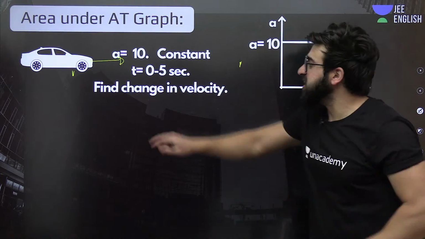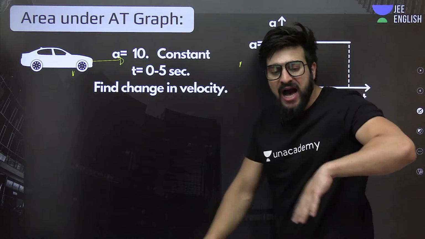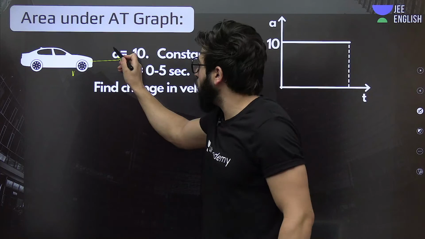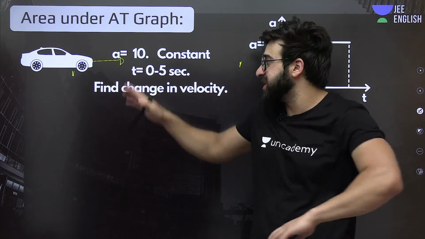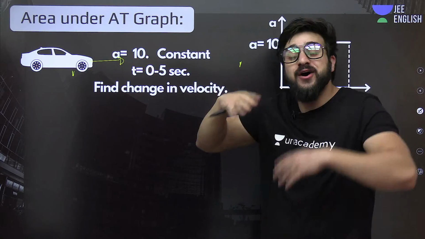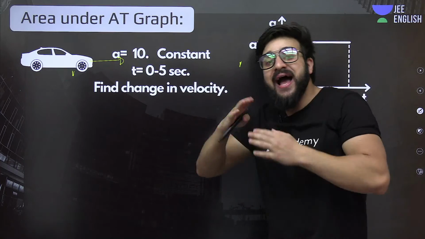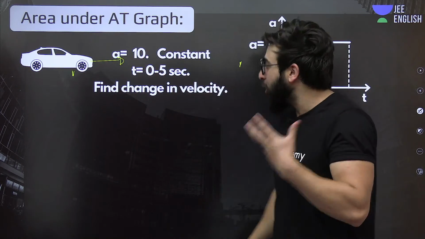Now see, if I say, for example, this car travels from this point to this point, understand? Now, if I say this car is traveling with constant acceleration, that means velocity is changing, but uniformly. That's why acceleration is constant. Acceleration is not changing, understand? So acceleration over here is basically constant.